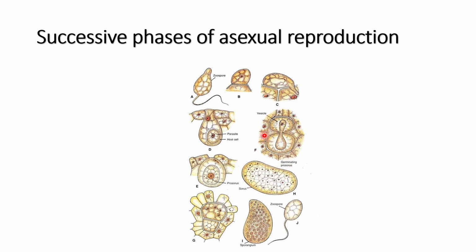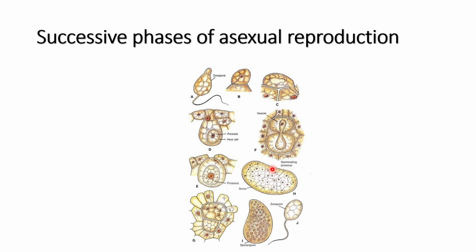Now this structure is finally divided into different protoplasmic sections, about 4 to 9 protoplasmic sections, and each protoplasmic section will be further converted into a zoosporangium. And this entire structure is known as a sorus, which is a group of zoosporangia.